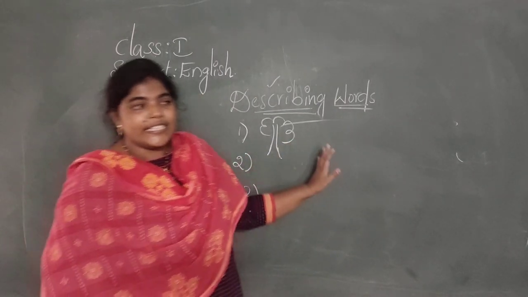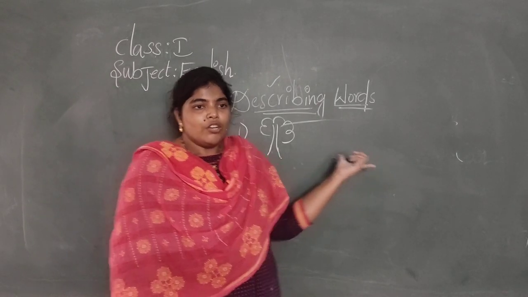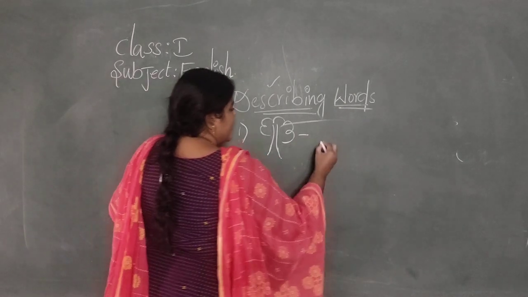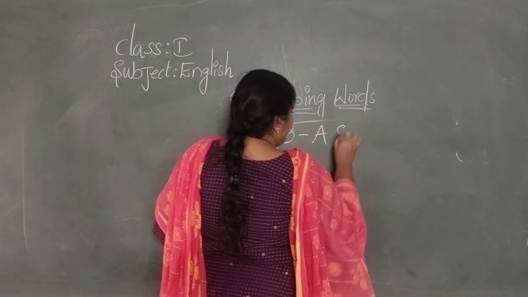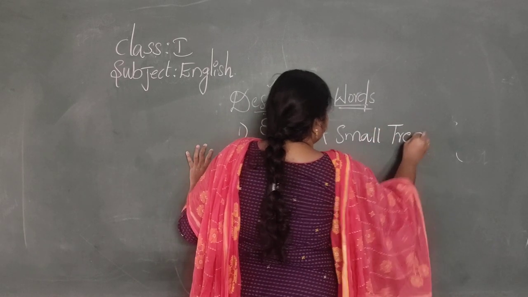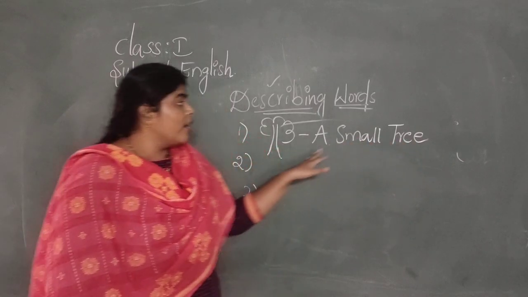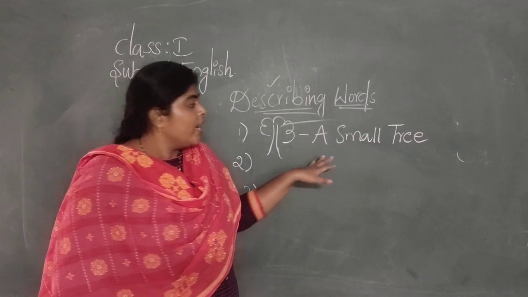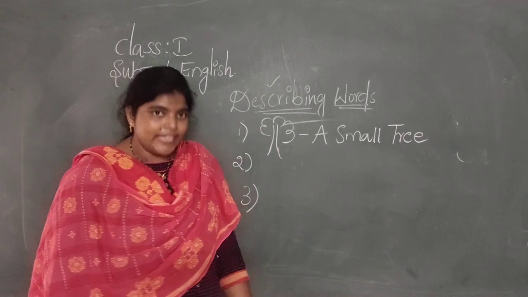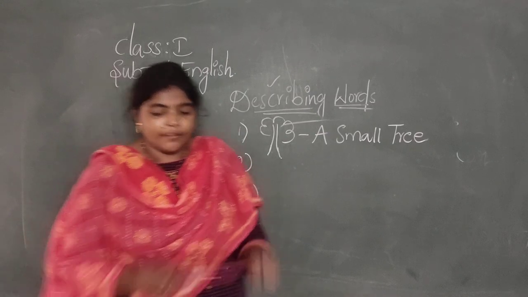Describe this picture and write in your classwork book. You can write this as a small tree. You can write this as a tree, but you can also write it as a small tree. Yes, you can write this as a small tree.